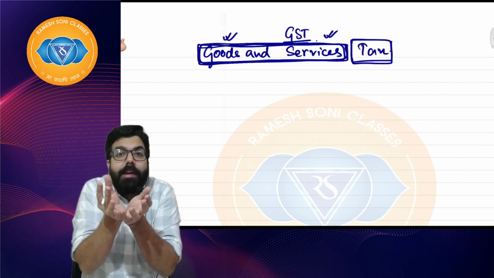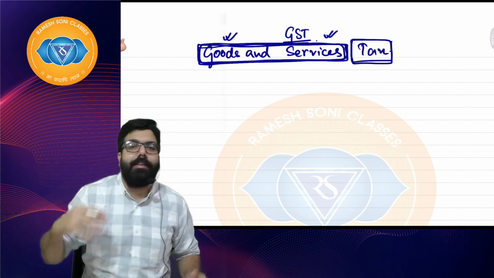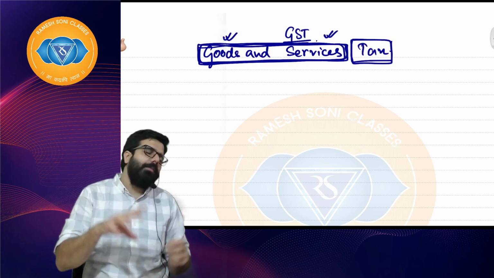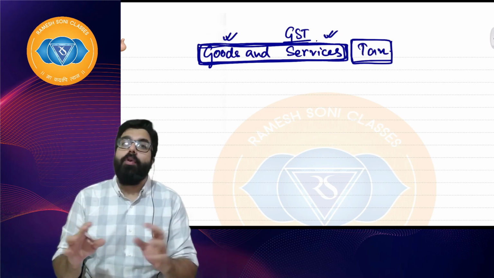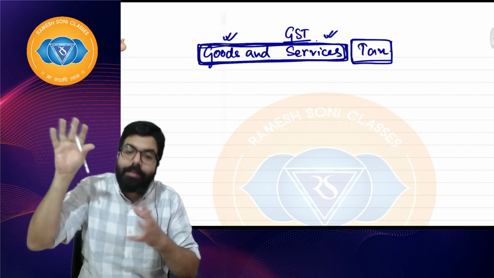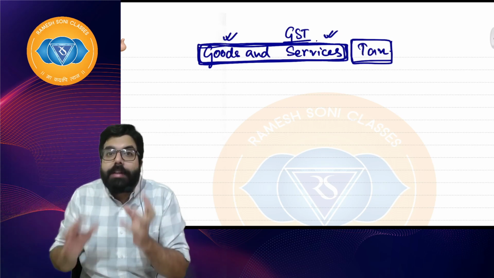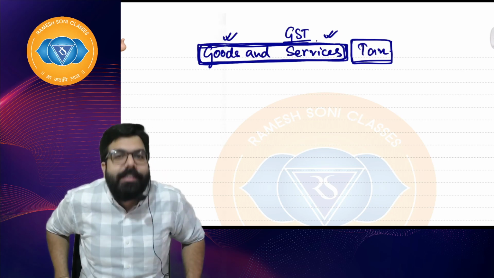There has to be something which is done with those goods. There has to be something happening. I am teaching you guys. I know how to teach, but I am sleeping at home. Will that GST be applicable on me? No, I will have to provide a service. I'll have to supply some goods. Baba, that something has to happen, and that something is known as supply.